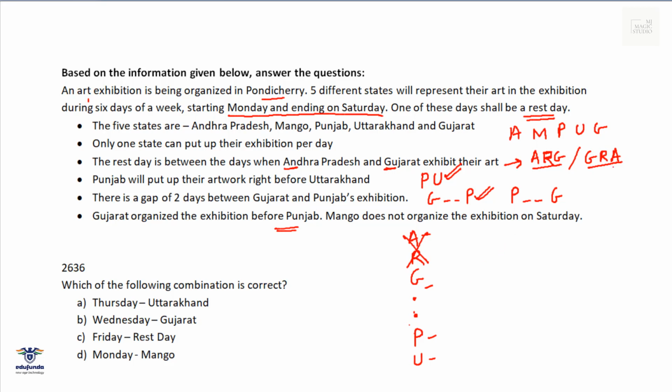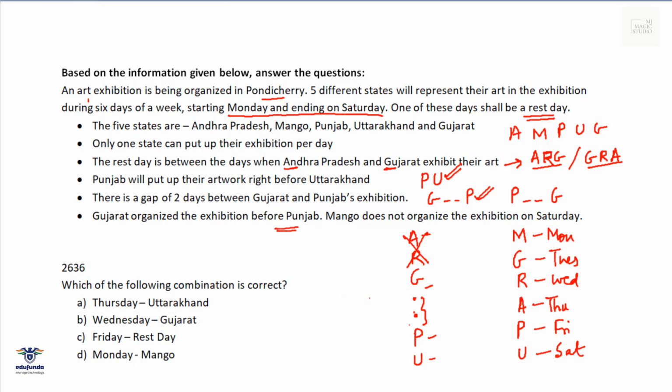That means it has to be GRA. GRA fits in these two gaps, and then PU, and since Mango is not at the end, Mango will be here. So Mango on Monday, Gujarat on Tuesday, rest day is Wednesday, Andhra on Thursday, Punjab on Friday, and Uttarakhand on Saturday.